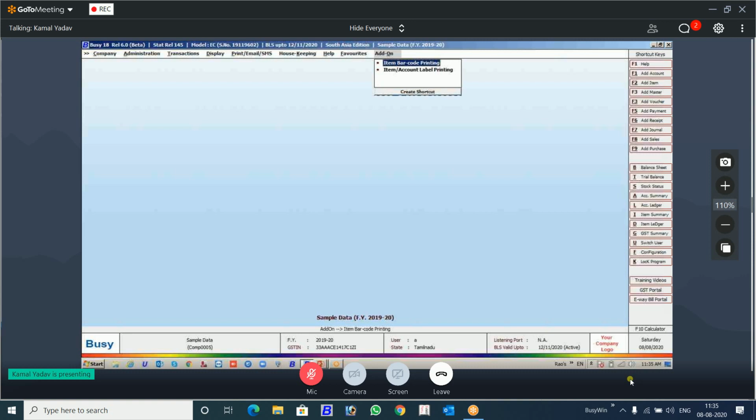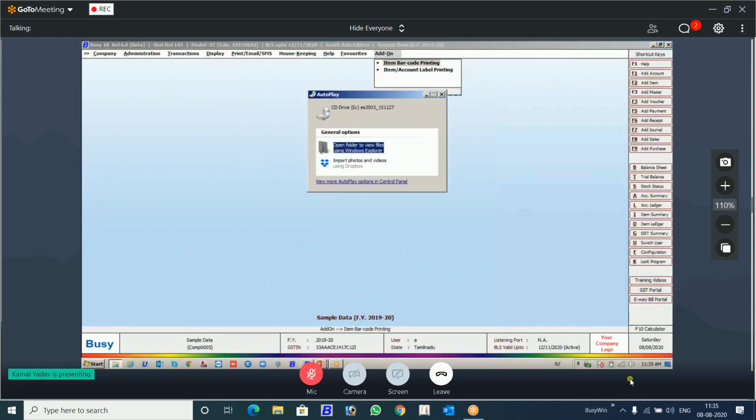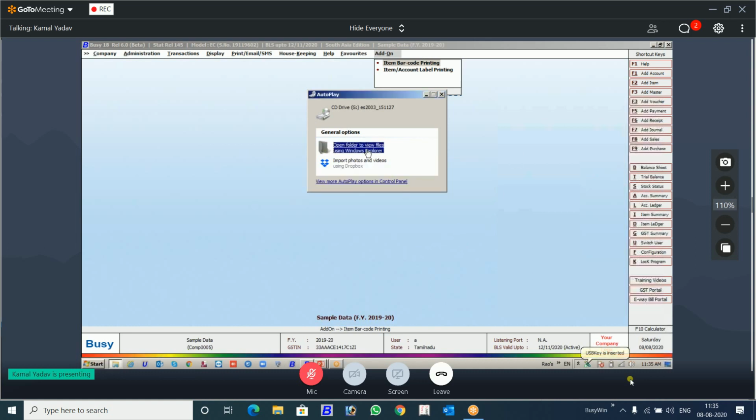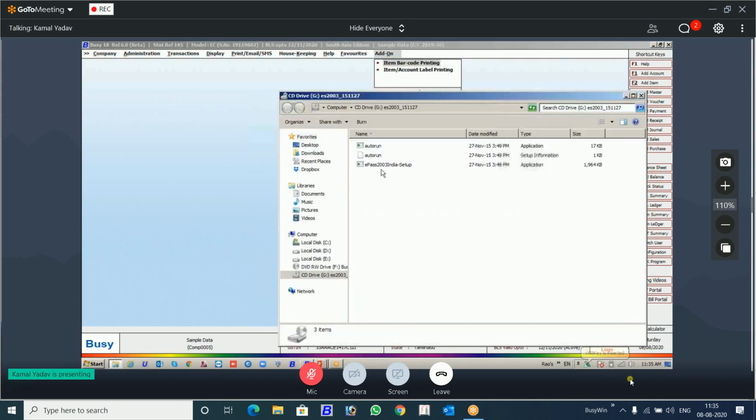Let me place this DSC dongle. I have a DSC dongle. I'm going to place it now. Okay, I'm telling you, some of you might not know, when you place this device, initially you have to install the software. If you are new to DSC, but I hope everybody knows what the DSC digital signature certificate dongle is. You have to install its software like you install any other software.